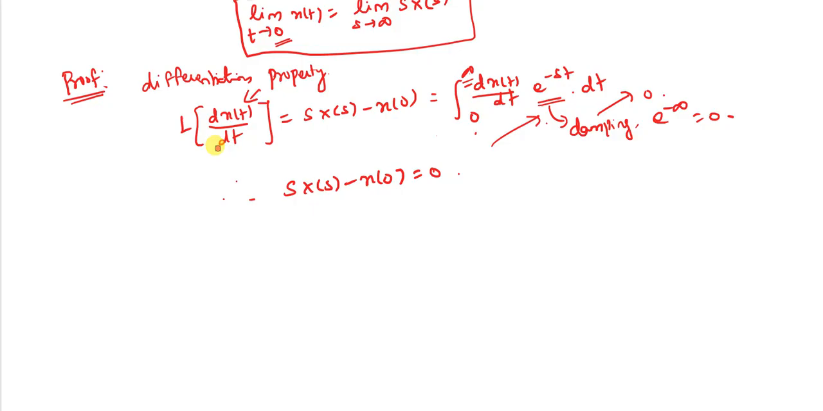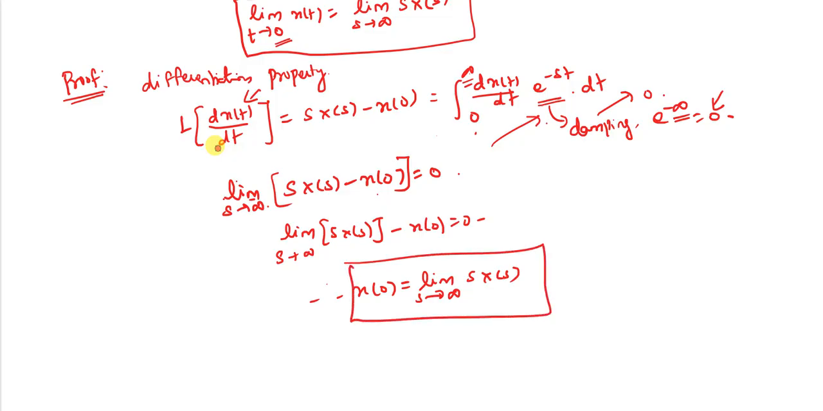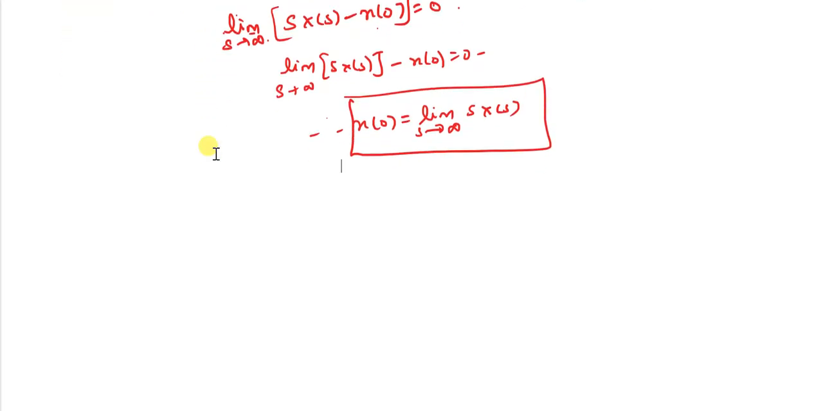So here the term is equal to 0 only when it is infinite, so therefore the limit applied is s tends to infinity. Here in this term there is no s involved, so I rearrange like this: s into X of s minus x of 0 is equal to 0. So now I rearrange: x of 0 is equal to limit s tends to infinity of s into X of s. So this is my required proof. Then I move on to the final value theorem.